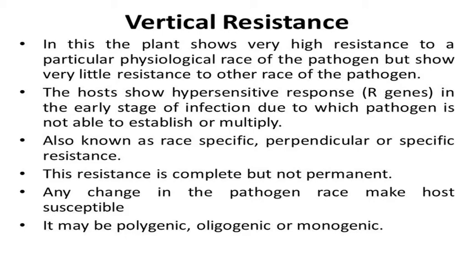This resistance is complete because a particular plant exerts a high level of resistance against only a particular race of a pathogen. But it is not permanent, as I mentioned, that if the race of the pathogen changes, then this resistance is of little use. Any change in the pathogen race makes the host susceptible. This vertical resistance is brought about by maybe a single gene, few genes or many genes, and therefore it could be monogenic, oligogenic and polygenic respectively.